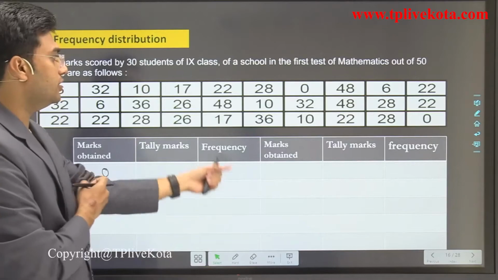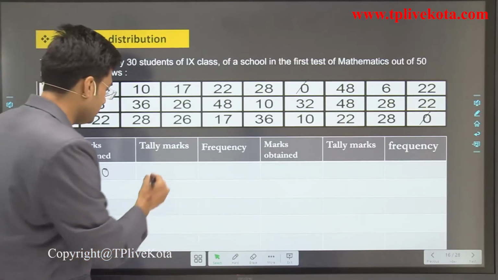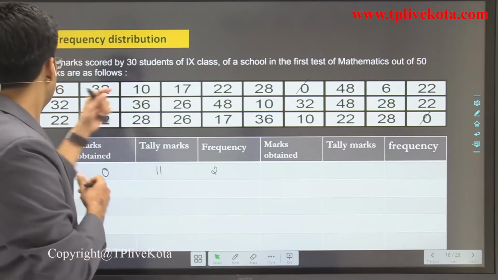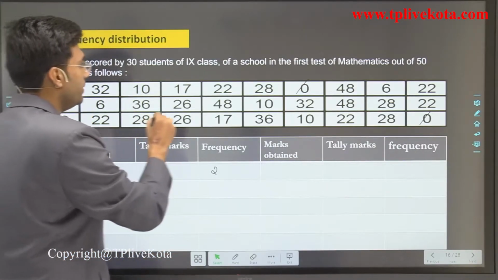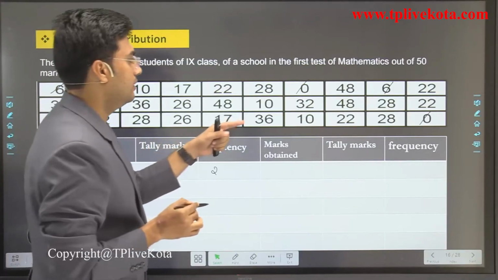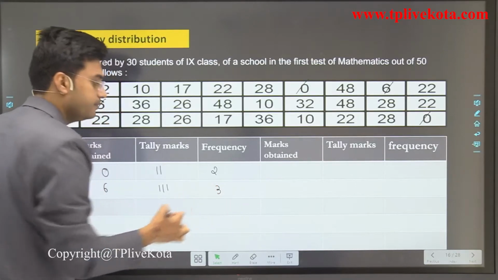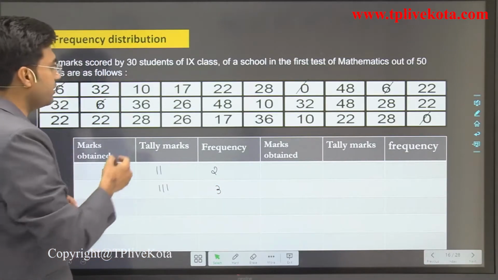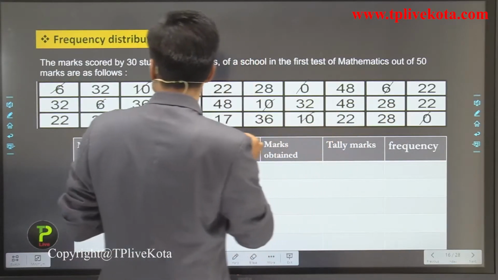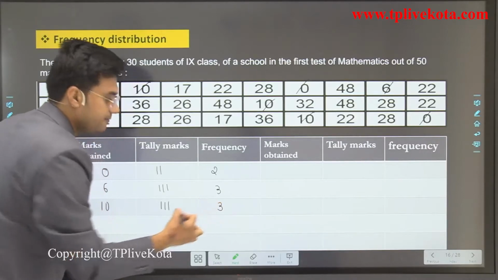How many students got 0? 1 2. 2 students got 0 marks, so it is 2. Now after 0, let's check for 6. How many students got 6? 1 2 3. So we can write 6 marks obtained by 3 students. Now after 6, let's check for 10. 1 2 3. So 3 students got 10 marks, and the frequency is 3.